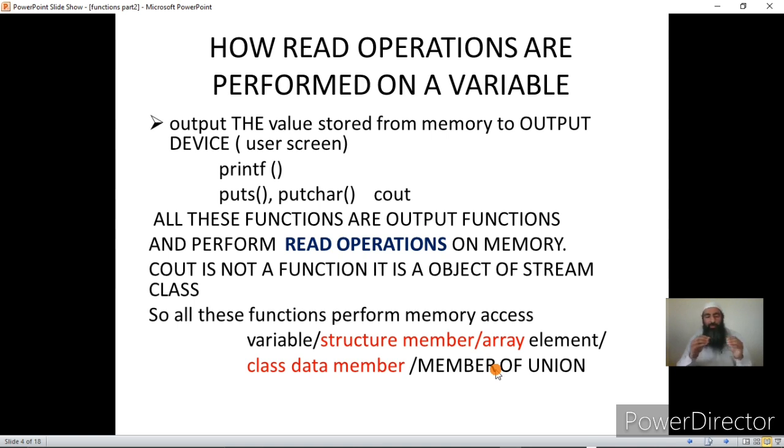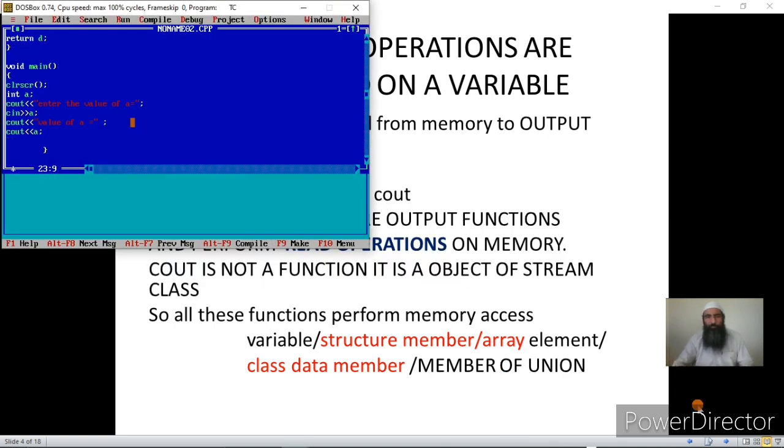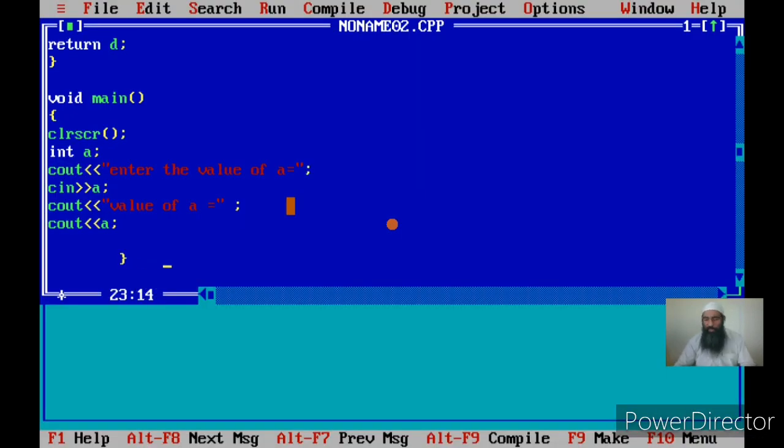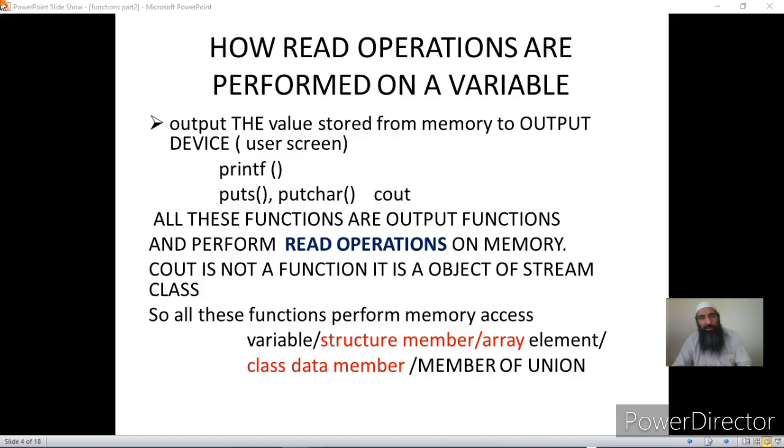And actually I can say here, if I go back to the IDE, I am basically accessing A. How am I accessing A? Because I am able to input A and I am able to output A. This is called accessing A. Accessing means writing something onto A, or reading the value of A and displaying it on a screen. So memory read and write operations are called access, and I have shown you two methods of performing read and write operations on the memory that is available to us through the declarative statements.